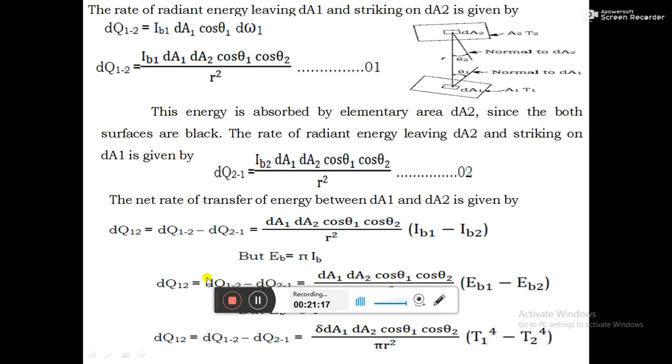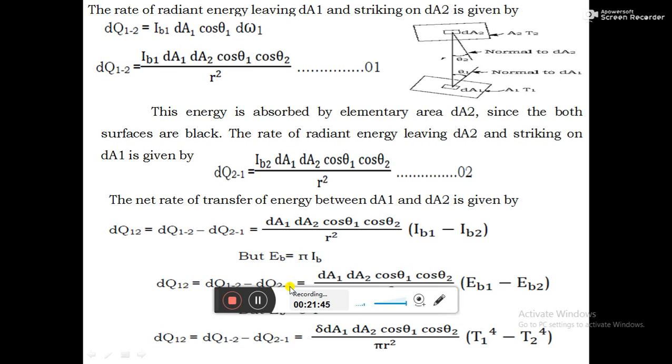Again, I am repeating. dq12 represents the radiation heat exchange between body 1 and 2. dq1;2 represents the radiation emitted by body 1 and falling on body 2. dq2;1 represents the radiation emitted by body 2 and falling on body 1.